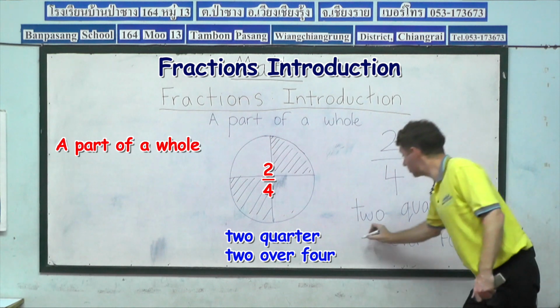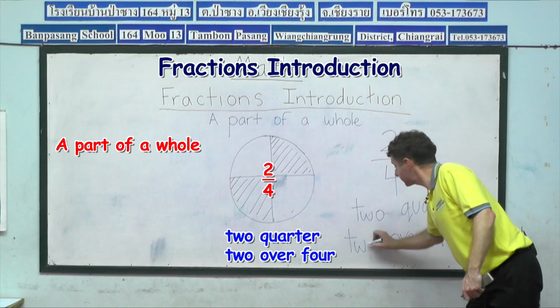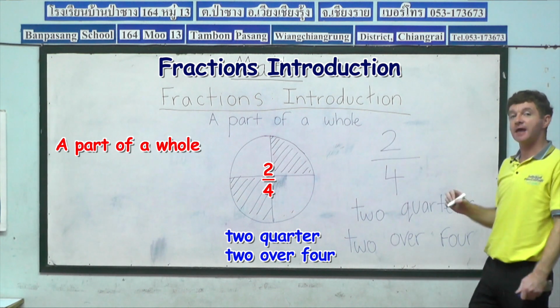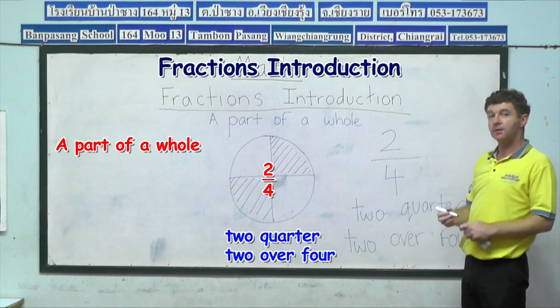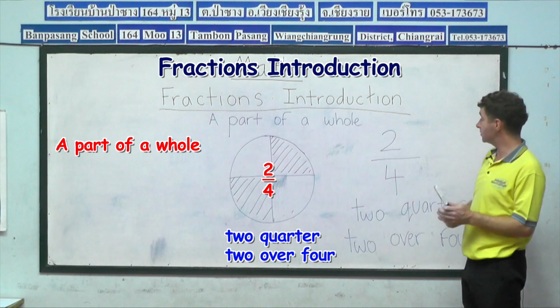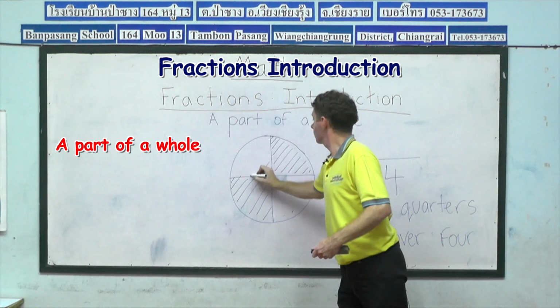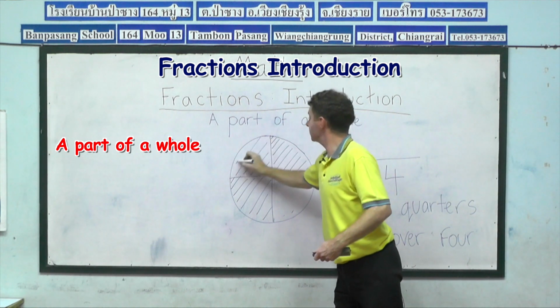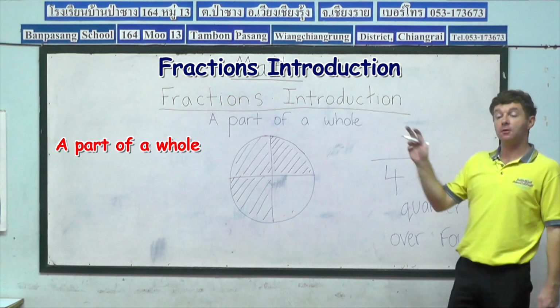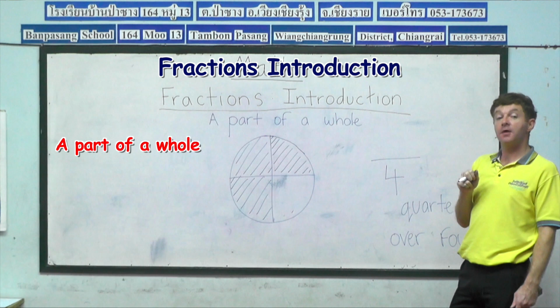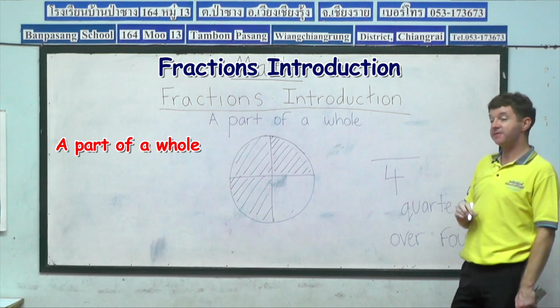2 over 4. Because each time we fill in a different segment of the circle, we have to alter our fraction. Now let's do one more before we move on. This time, guys, you tell me. How many parts of our circle are coloured in blue? 3. So what number do I write here?